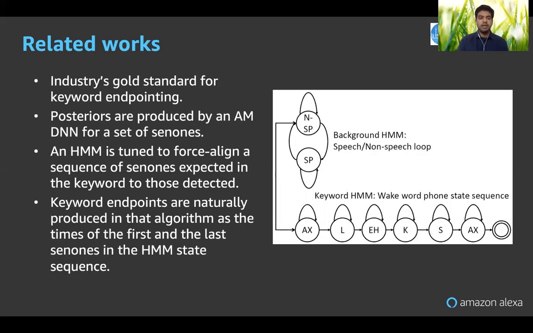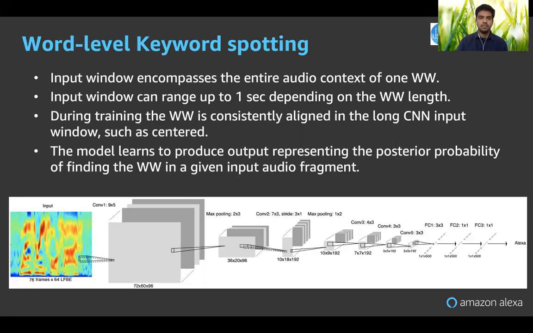Just to give you an idea of how a two-stage architecture works, it has posteriors produced by an acoustic model DNN, which is a set of senones, and an HMM is tuned to force align the sequence of senones to see whether a wake word or a keyword is present or not. The important thing here is that based on the first and the last senone of a keyword or wake word, we can know exactly where the keyword endpoints are.